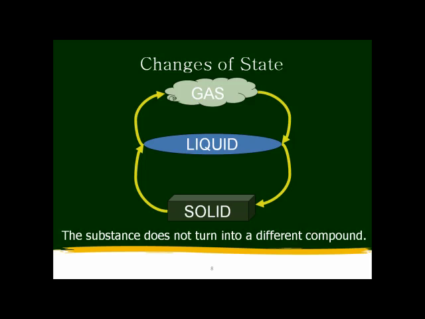So let's talk about our changes of state. We know basically that there are three states of matter: solids, liquids, and gases. Whenever we go in between these different states of matter, we don't make a different compound, it just has a different state. So it's considered to be a physical change, not a chemical change.